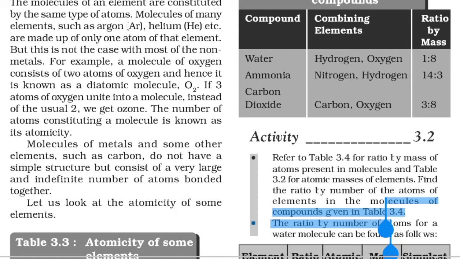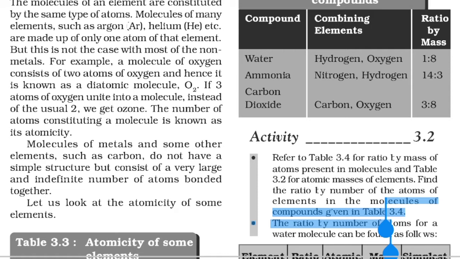So here we will see that a molecule of oxygen consists of two atoms of oxygen. Hence it is known as diatomic. And in the earlier one, what you saw, argon, helium, neon, krypton, xenon, radon, they exist as single atoms, so they are called monoatomic. When three atoms of oxygen unite into a molecule, then they form ozone, and then we call it triatomic. Tri means three, made of three atoms, O3, ozone.